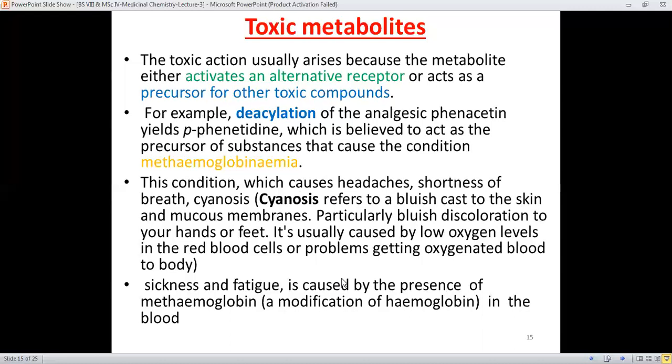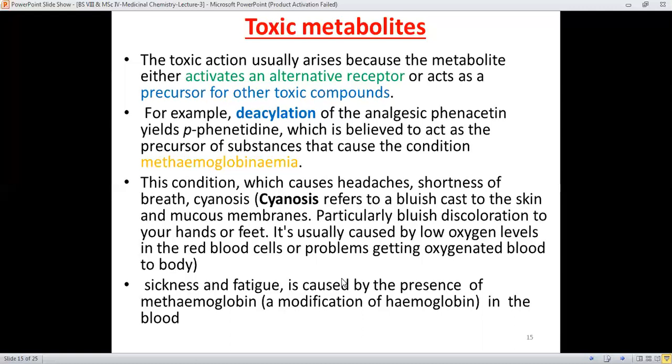In most cases the skin becomes bluish because there is a low oxygen level in the red blood cells, which are the main carriers of oxygen in the body. Therefore it imparts the blue coloration to, in this case, the hands and feet.